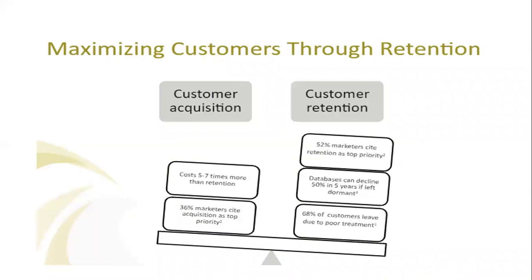One side is the customer acquisition part and the other is the customer retention part. If you see, the customer retention part plays an important role. Acquisition costs 5 to 7 times more than retention. 36% of marketers say acquisition is the top priority, but when it comes to retention, 52% of marketers say retention is the top priority. A database can decline 50% in 5 years if left dormant. Okay. 68% of customers leave due to poor treatment. So if you have a better and well organized customer relationship management process, business will grow very fast and very huge.